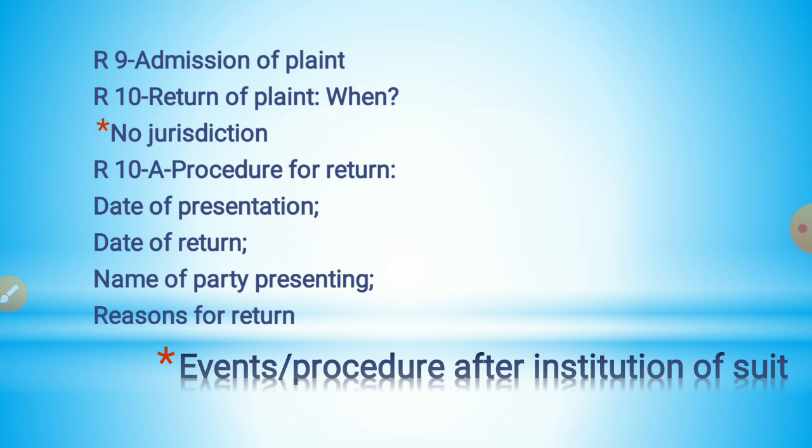Accordingly, the plaintiff may make an application to the court and request the court to specify the court in which he should present his plaint. The plaintiff may also pray that the court may fix a date for appearance of parties in the said court.